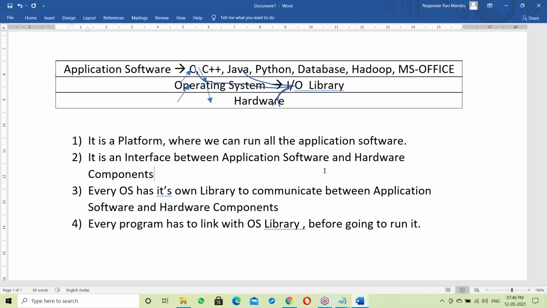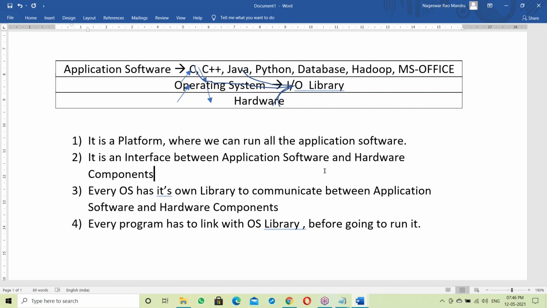Next, one more example, a Java program: how a Java program links to the OS library dynamically. That I'll also show. Next, Python also. So there are three examples: C, Java, and Python. How a C program links to the OS, and how Java and Python link to the OS. Static link and dynamic link, I'll explain both practically.